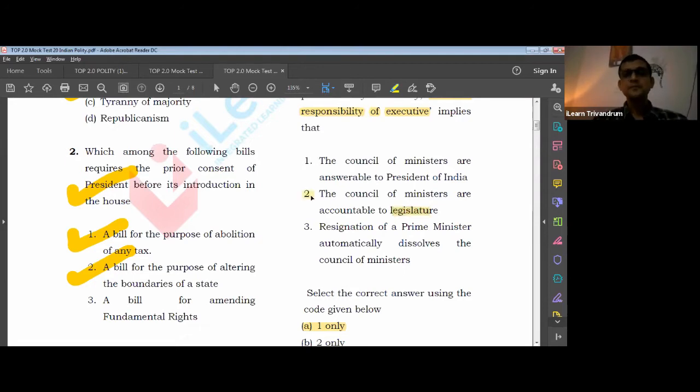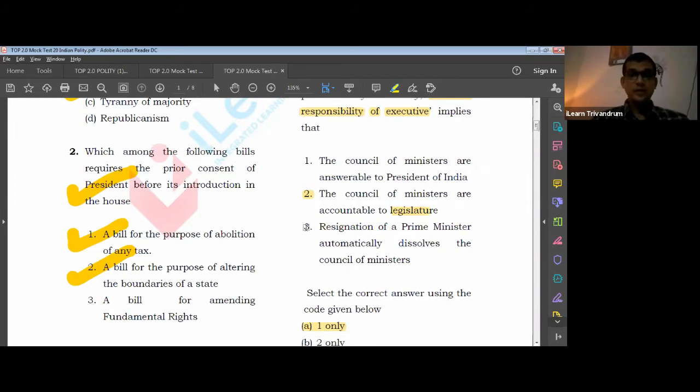Third one, resignation of Prime Minister automatically dissolves the Council of Ministers. Is that true? Yes, definitely. We know that once the Prime Minister resigns, the whole team has to resign. Why should the whole team resign? Because collective responsibility, the term itself literally means that the Council of Ministers sink or swim together.